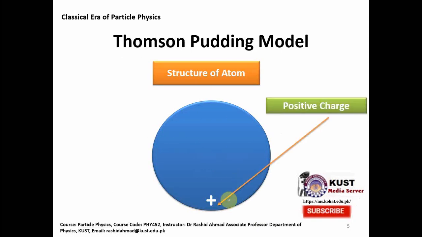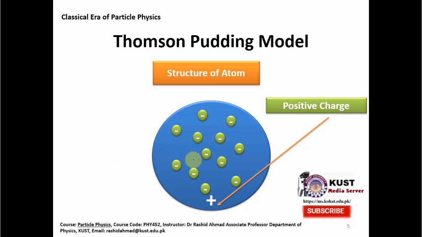So this is the positive charge everywhere in the atom, and the negative charge, the electrons, are like plums which are embedded throughout the atom inside the positive charge.